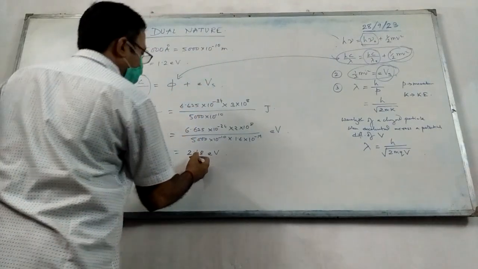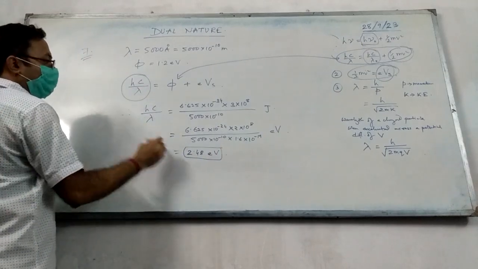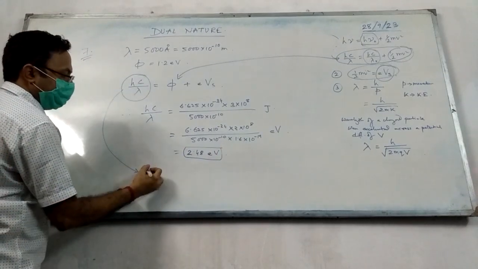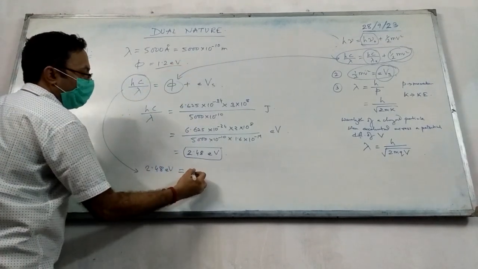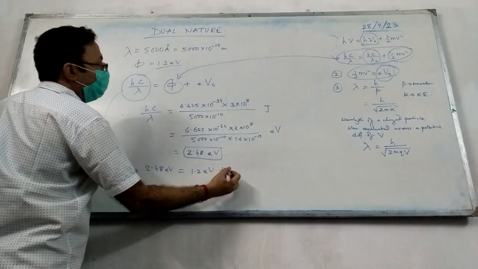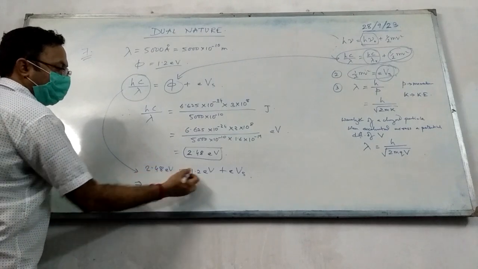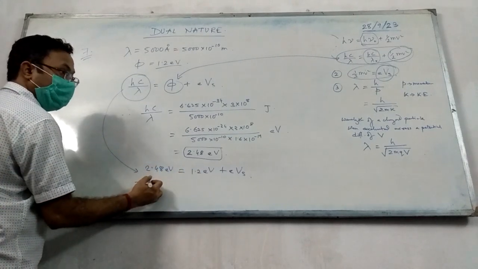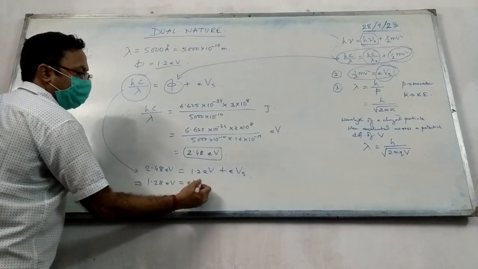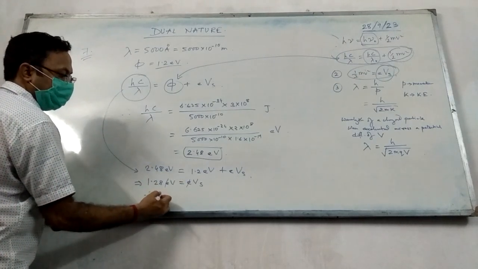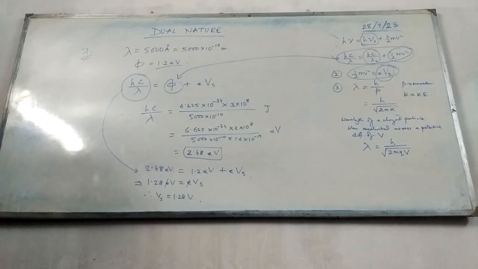So see, when we calculate this part hc by lambda, it comes out to be 2.48 eV. Alright. Now if we put back this value over here, this is 2.48 eV is equal to phi, which is 1.2 eV, plus eVs. So if you bring this on the left hand side, it will be 2.48 minus 1.2, which is 1.28 eV equal to eVs. So you can cancel out the e from both sides. So Vs equal to 1.28. Clear?